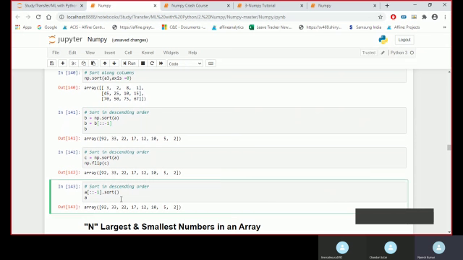So this was related to sort. These are all the different types of ways we create arrays and the manipulations, almost everything we do in our day-to-day activity, like how we create zeros, how we create ones, how we create random numbers, how we generate uniform distributions.